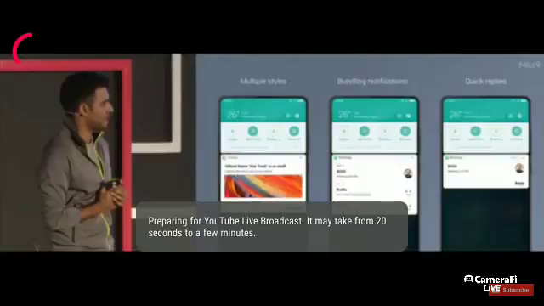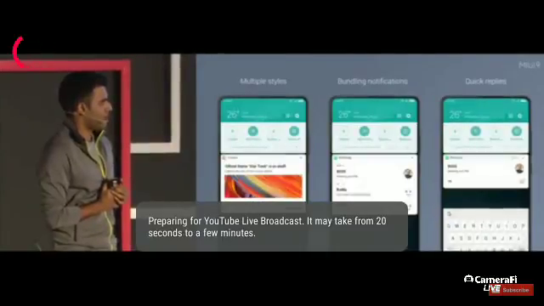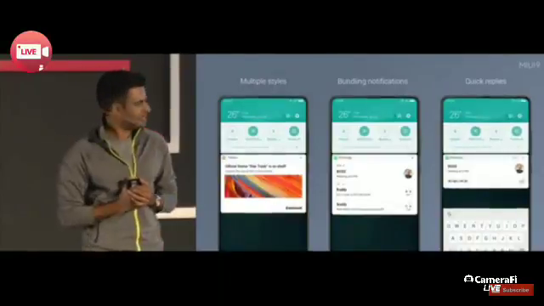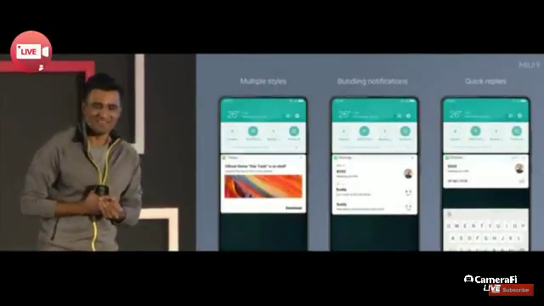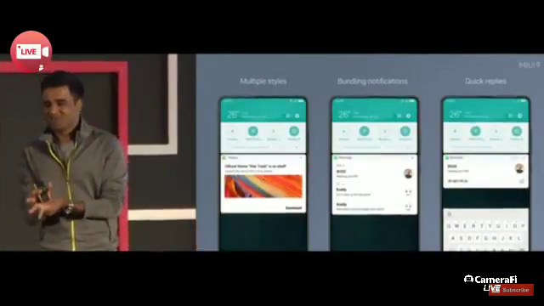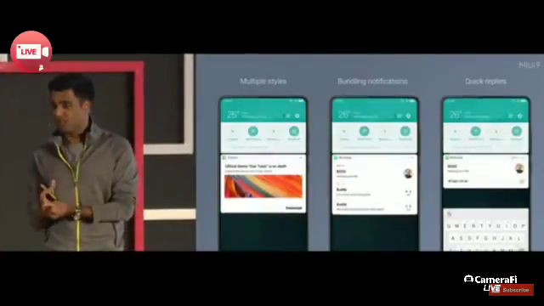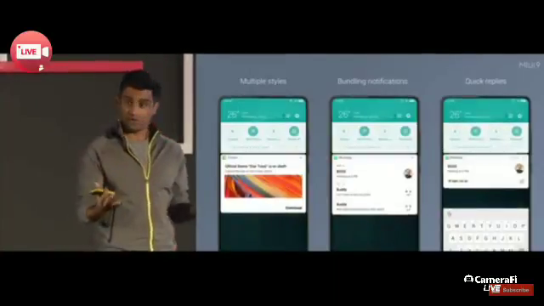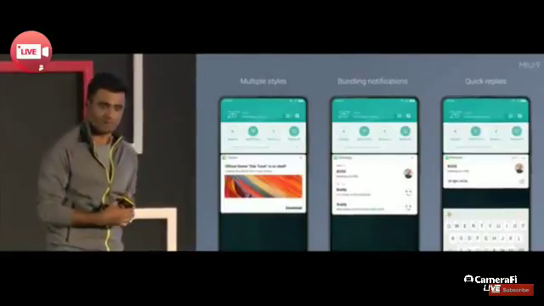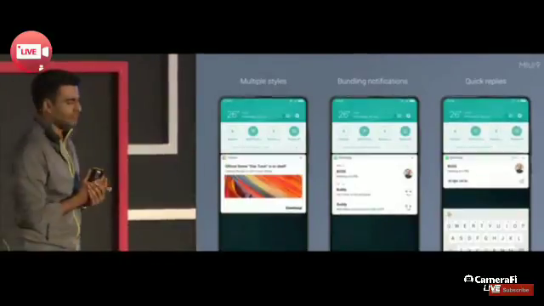Directly from notifications. You just click reply, the keyboard pops up, and you can send a reply to my boss directly from the notification scene. So that's notifications in MIUI, completely redesigned for the global version, designed for global users, and in particular, global developers who take advantage of a lot of these features.